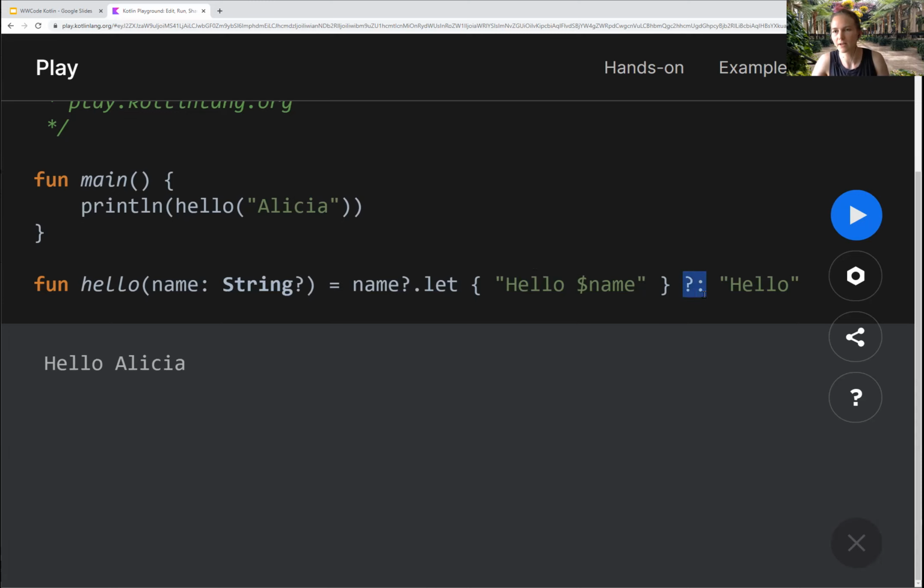And then we have our Elvis operator. Elvis is a famous musician in the United States who had wavy hair like this, and he had 2 eyes, and that is what makes his hair in his eyes.